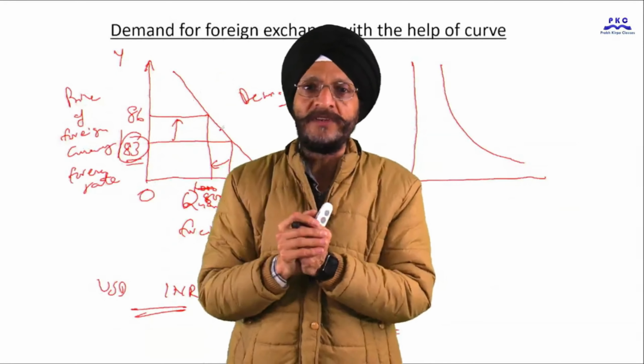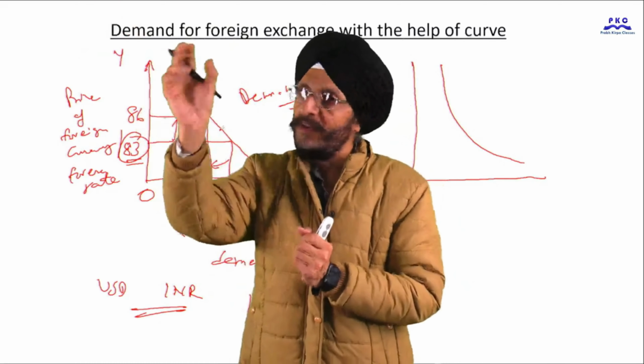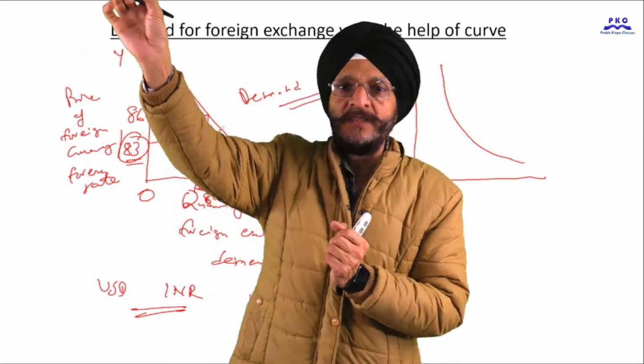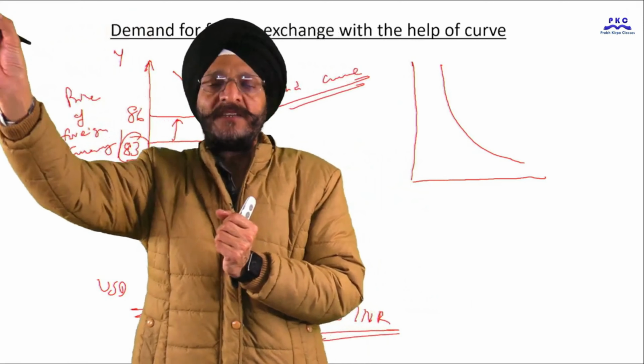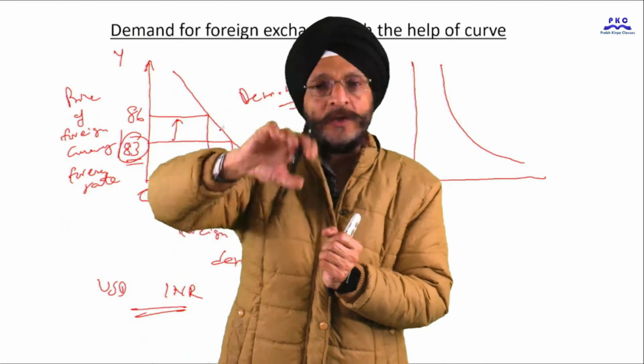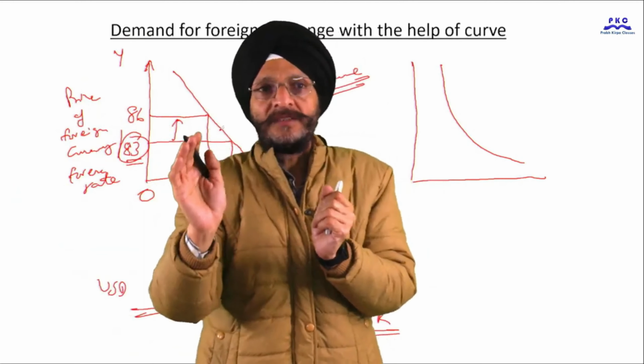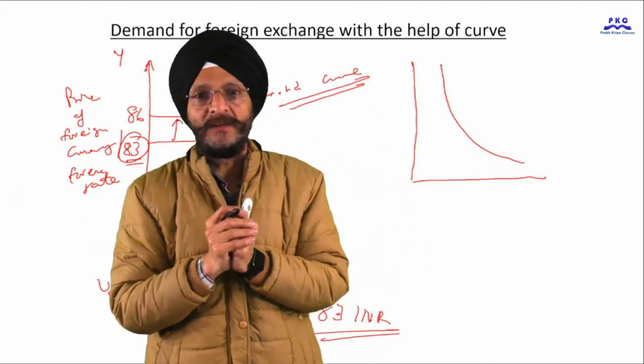Suppose there is a technology which is not available anywhere in the world except in one country. We will have to purchase or avail the services from that particular country. So the demand for foreign exchange in respect of those goods will remain.